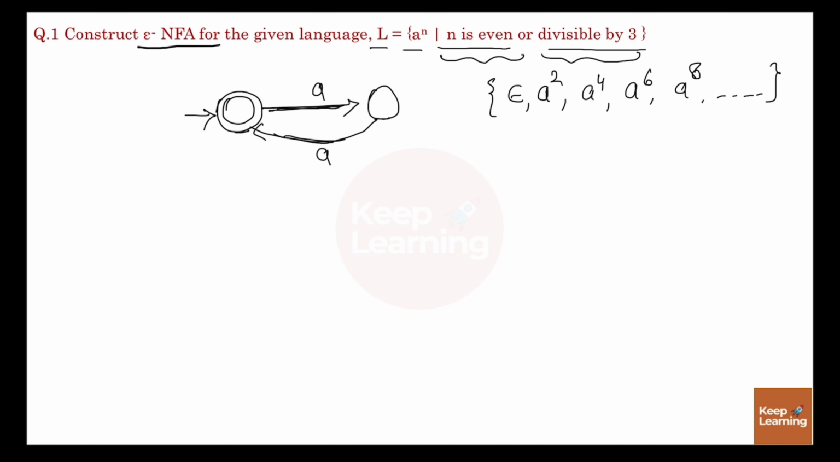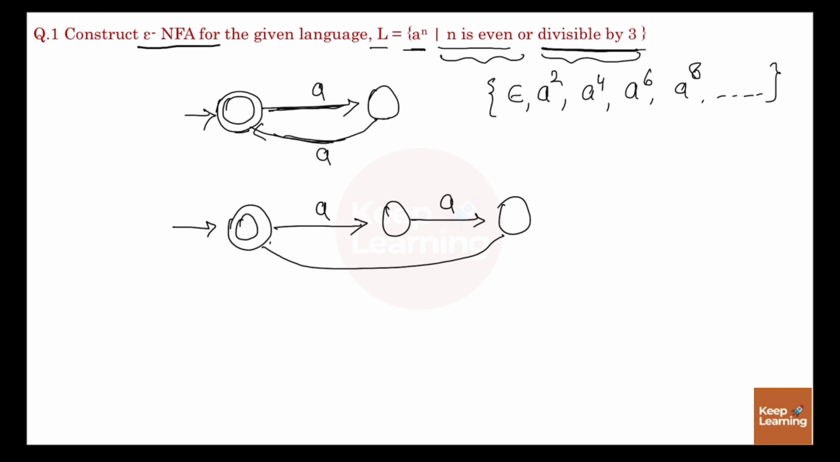Now construct the NFA for a power n, where n is divisible by 3. So n is divisible by 3, it means initial state will be my final state, and after taking 3 a's, you will reach to the final state. So here it is accepting epsilon, a power 3, a power 6, 1, 2, 3, 4, 5 and 6, then a power 9 and so on.